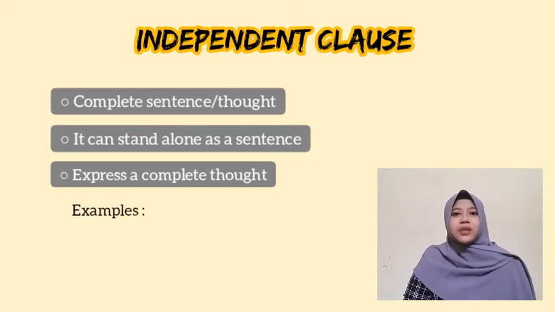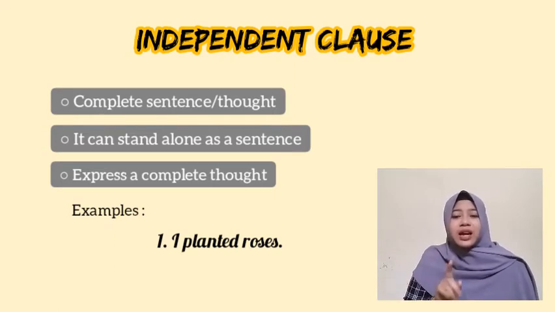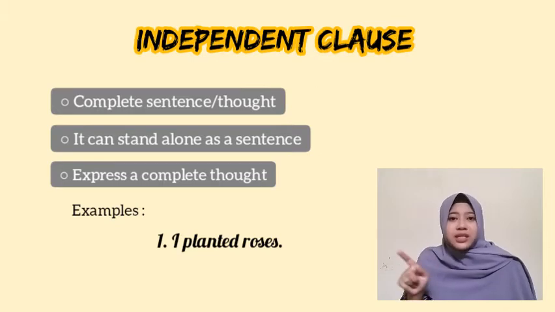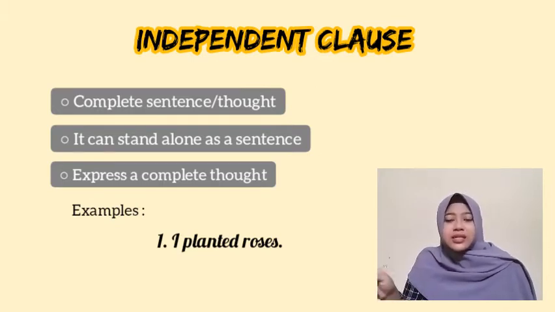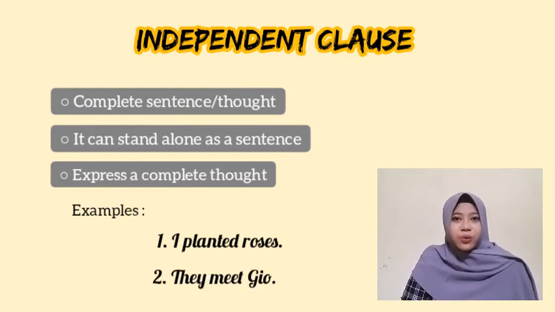For example 1, I planted roses. I as the subject, planted as the verb, roses as the object. And then the second example, They meet Gio.